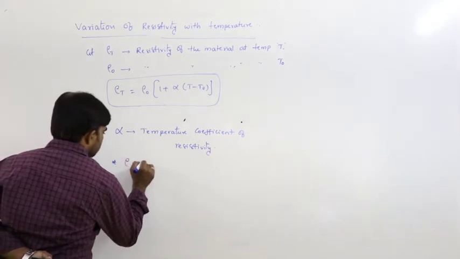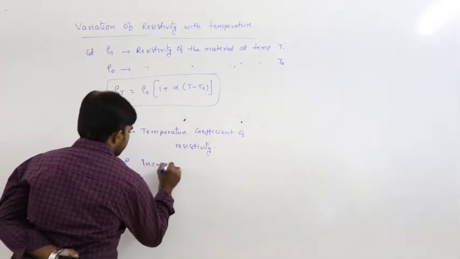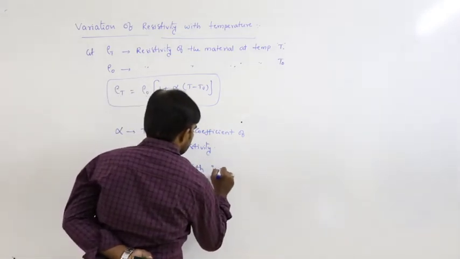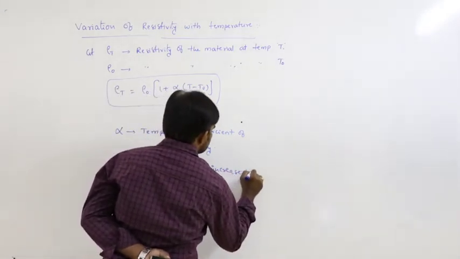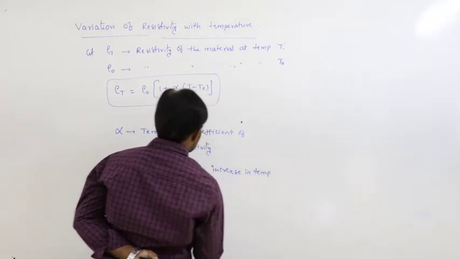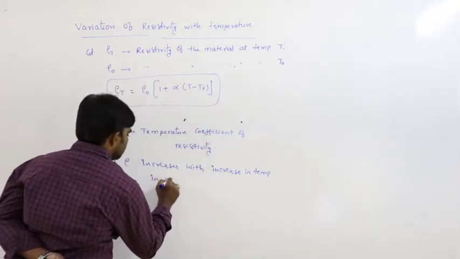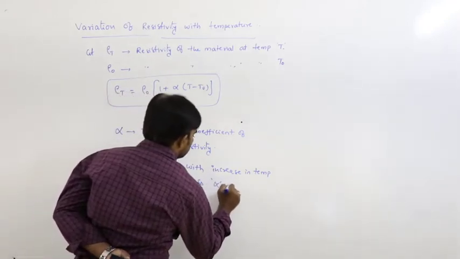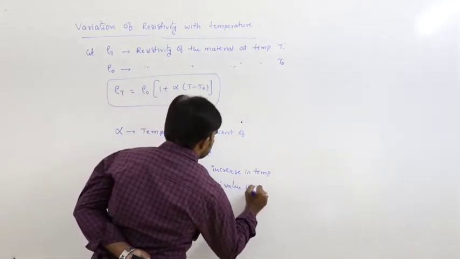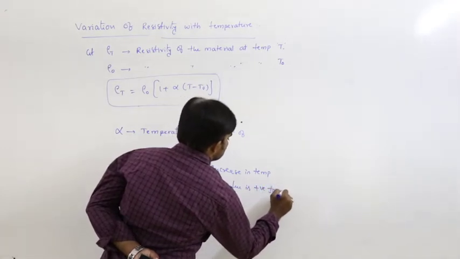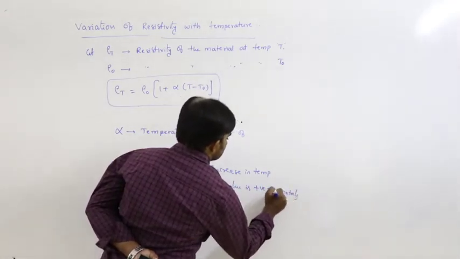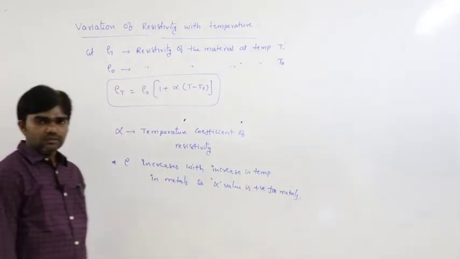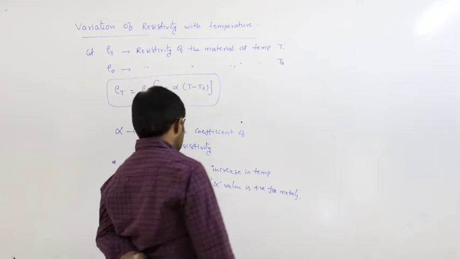So rho increases with increase in temperature in metals. So alpha value is positive for metals. No doubt about that.